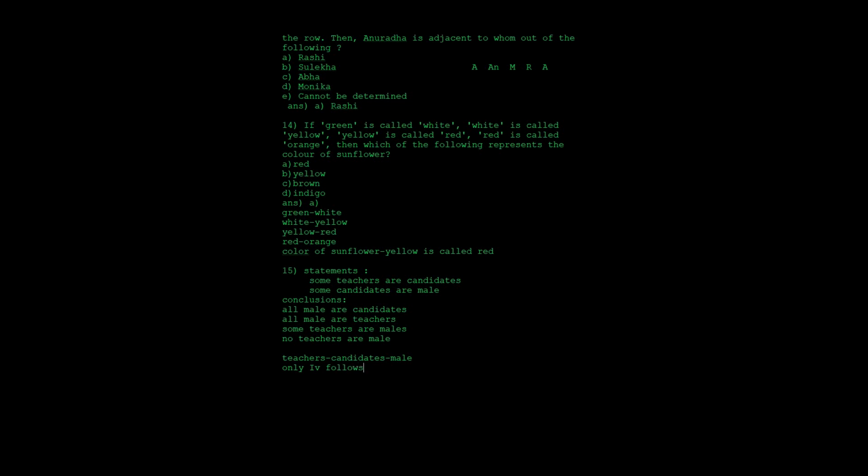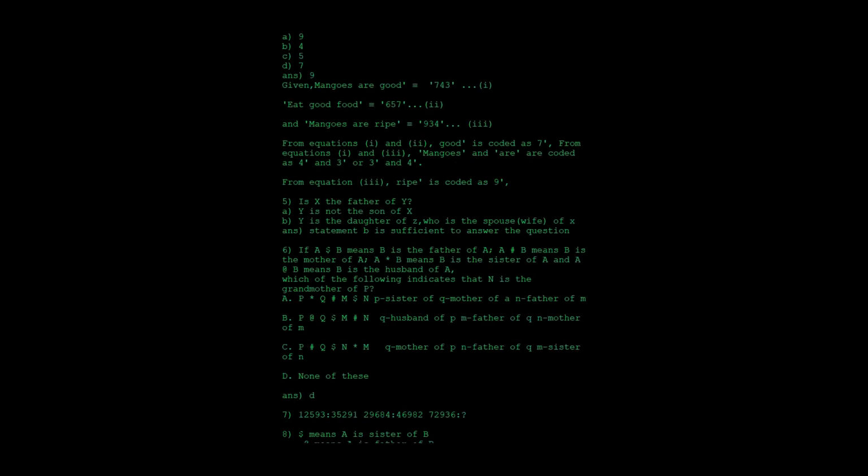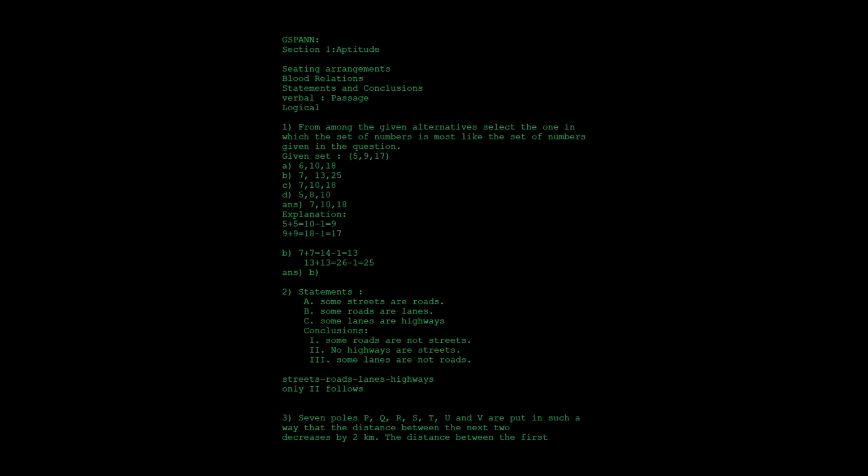This is how you solve a syllogism question. There will be around 3 to 4 questions from syllogism. These are some questions that were asked in the exam, and you will get similar questions from this. I have solved around 1 to 2 questions from each part. Sitting arrangements, you will get 3 to 4 questions. Blood relations, again you will get 3 questions. Syllogisms, 2 to 3 questions. Then passage, find the word, and then the reasoning part, and the statements and conclusions. So we will get questions from these.